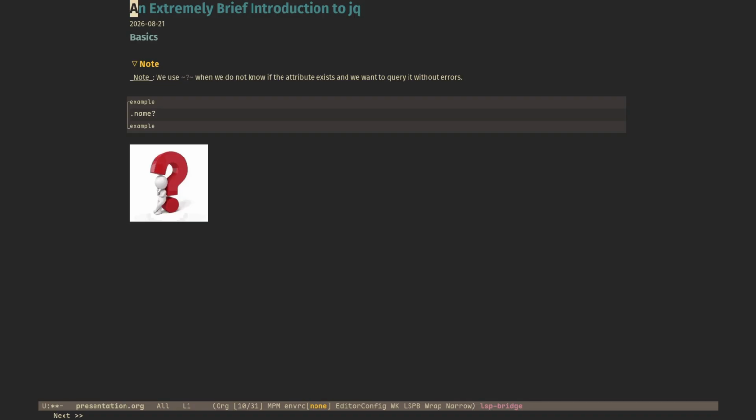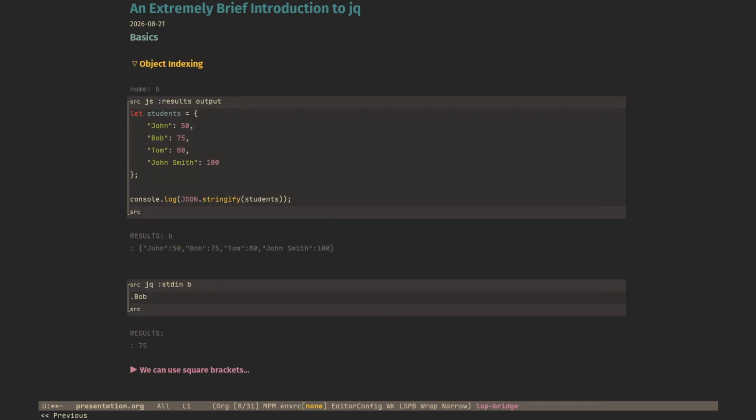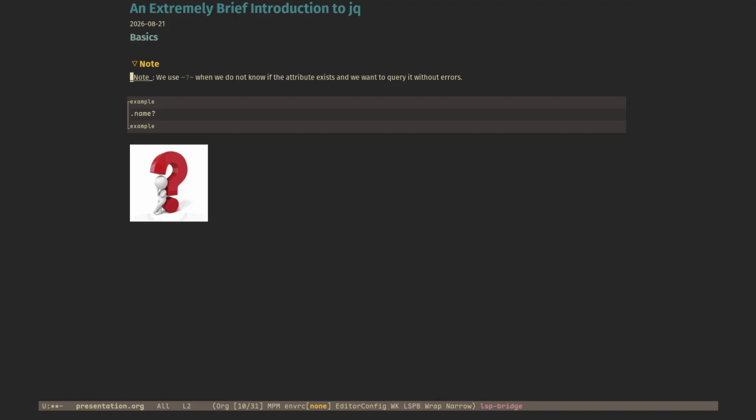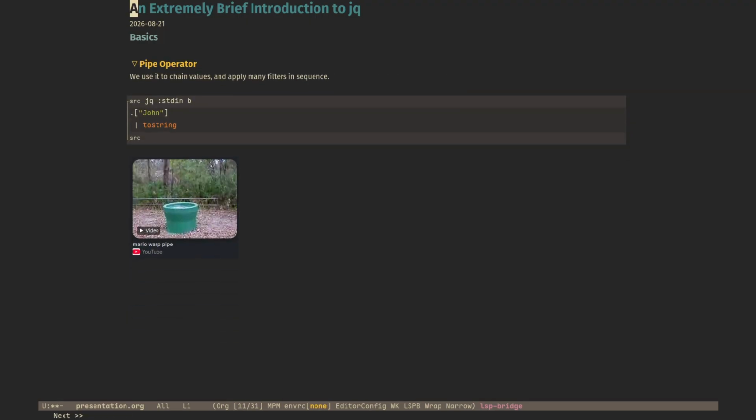Note, we can also use the question mark when we do not know if the attribute exists and we want to query it without errors. So remember in the previous object, we did not have a dot name. There's only John, Bob, Tom, and John Smith. So when we run this, it would return something like null. Let me show that. Let me go back 1 second. Let's do dot name. Boom, null.